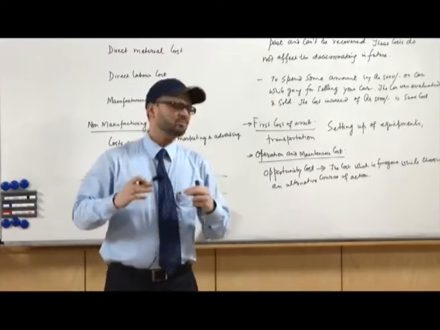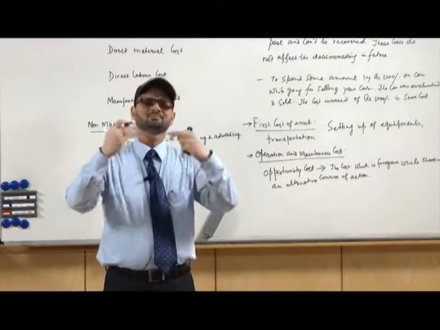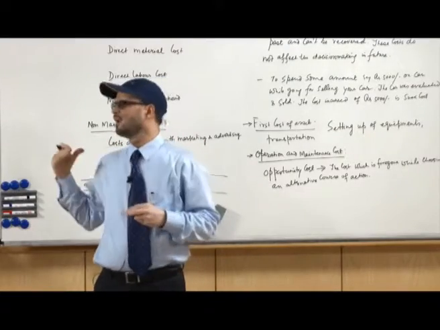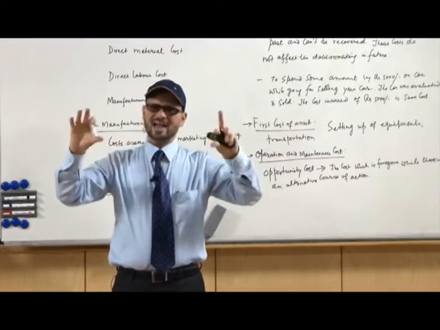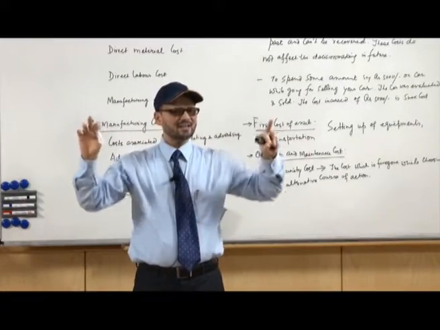So, basically we have dealt with different types of cost, and when we solve problems on this, we can see how we categorize these costs under different categories.